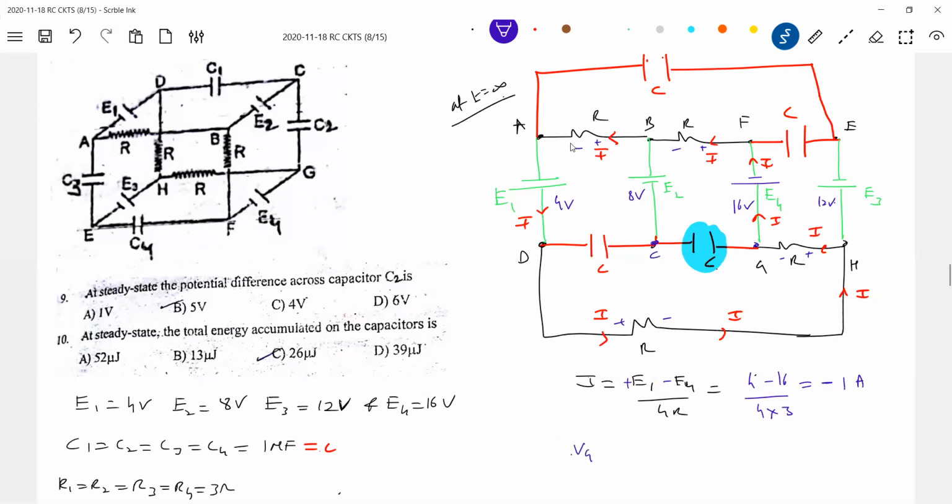So this will be VG minus E4 minus IR plus E2 minus VC0. Solve it, you'll get that one. Now, like this, you should calculate the drop across all capacitors, then the total energy accumulated on the capacitors.